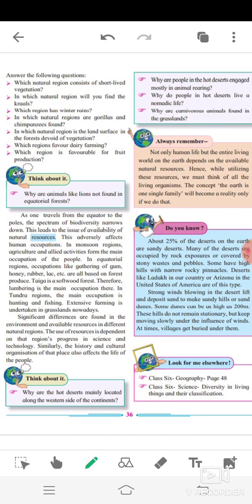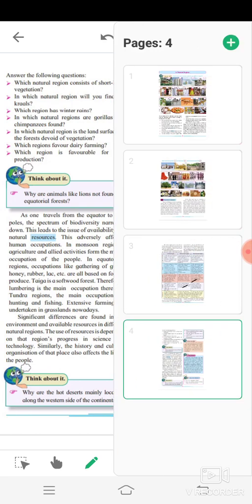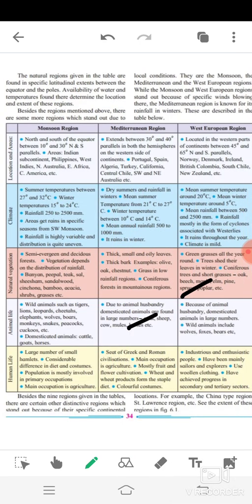Now, natural regions from the poles to the equator. Tundra region. This region is located between 65 degree north and 90 degree north parallels. Very cold climate is found in this region. Short-lived vegetal life is seen in this region. Animals in this region have soft and thick fur. Population distribution is found to be extremely sparse in this region.